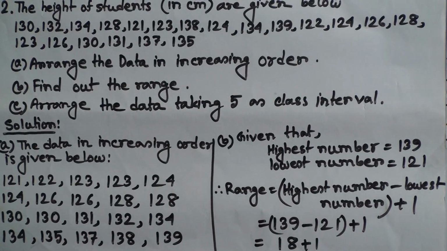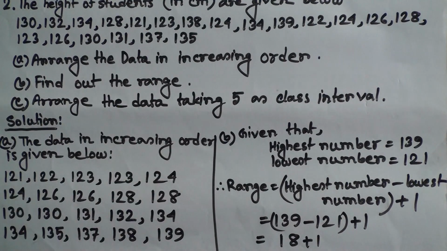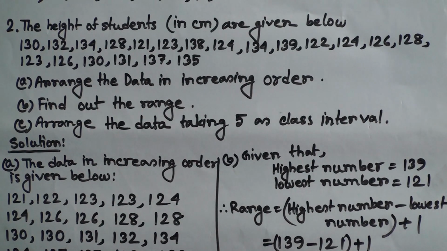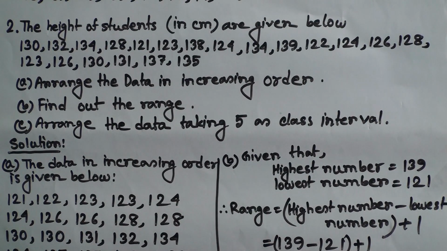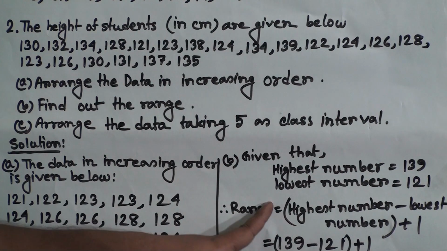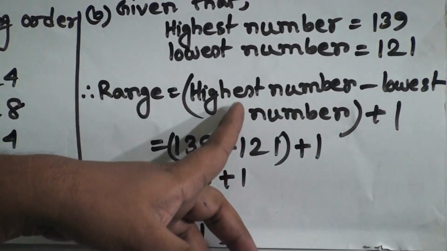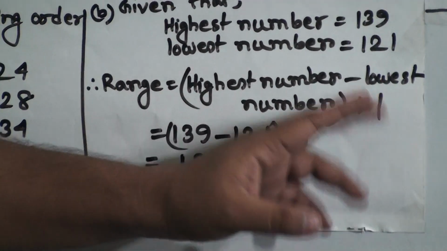Okay, then question B: find out the range. Before starting to solve this math, at first we need the formula of range. So what is the formula of range? Range equals highest value minus lowest value plus 1.